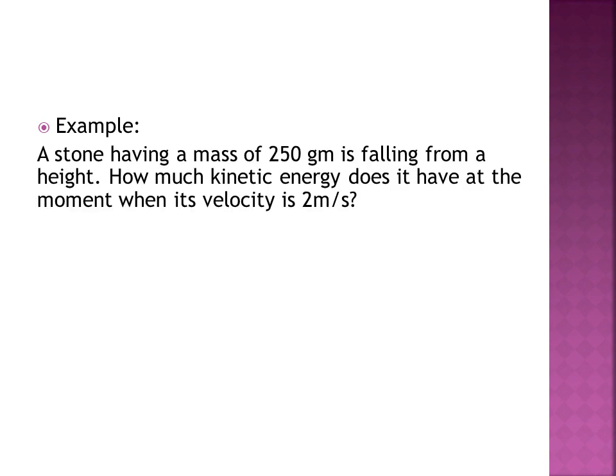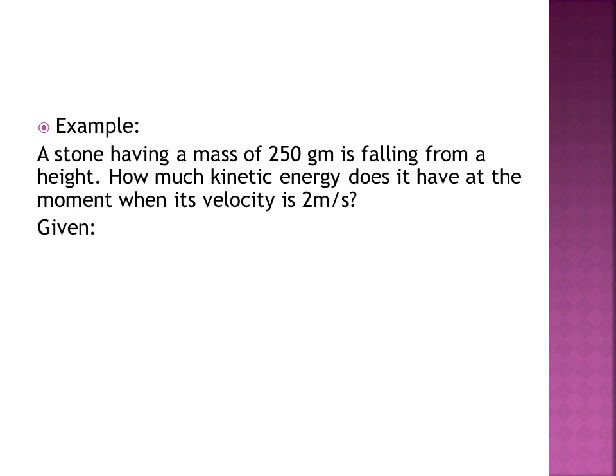Example: a stone having a mass of 250 grams is falling from a height. How much kinetic energy does it have at the moment when its velocity is 2 meters per second? So in this question we have to find kinetic energy. First we will write all the given data. Given here is mass and velocity.